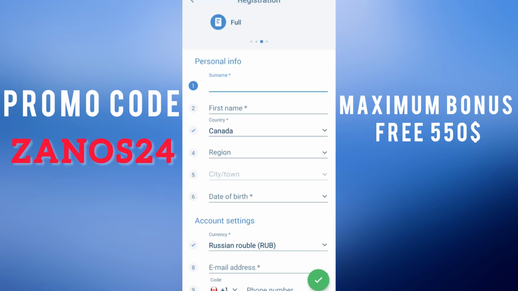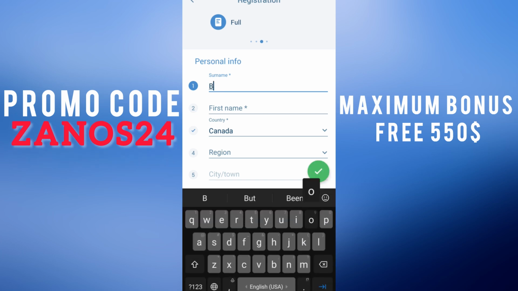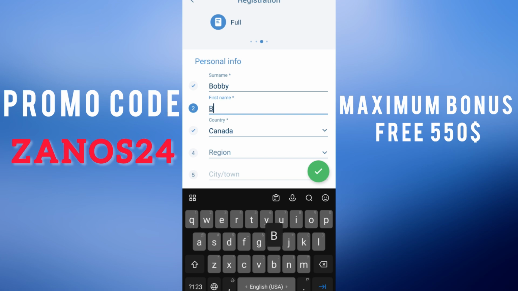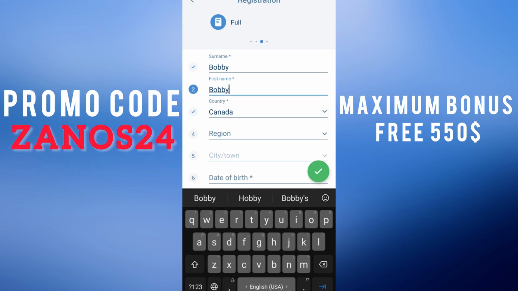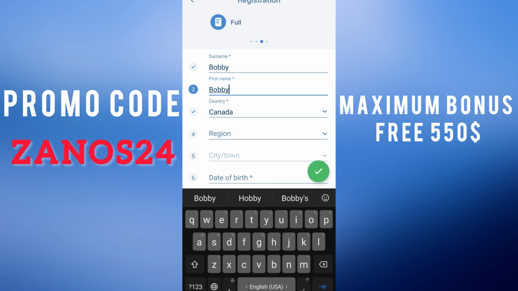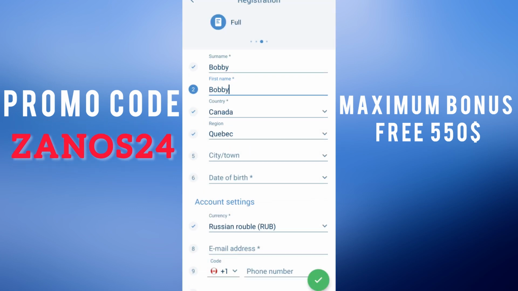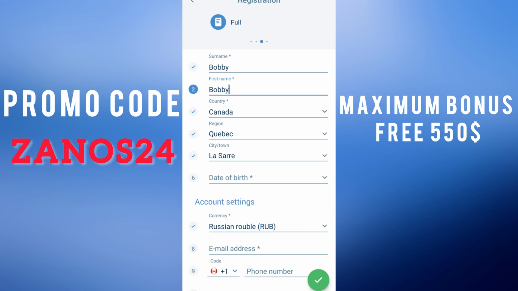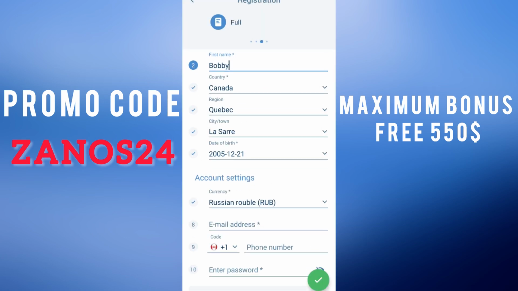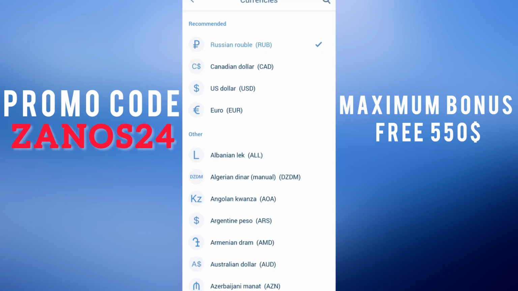Third variant, full registration. Surname, for example, Bobby, and first name, for example, Bobby. Current country, Canada. Mine is Canada. Your current country is your country. Region, city or town, and date of birth. Current value, US dollar.